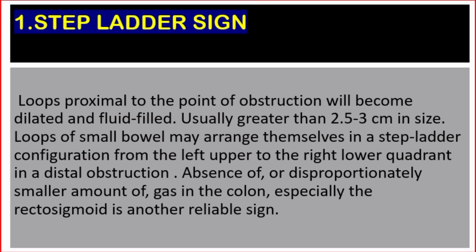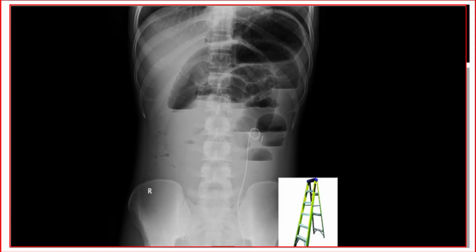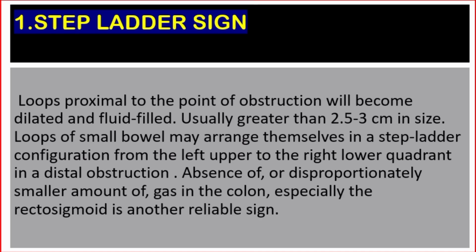Number 1. Step ladder sign. Loops proximal to the point of obstruction will become dilated and fluid filled, usually greater than 2.5 to 3 centimeters in size. Loops of small bowel may arrange themselves in a step ladder configuration from the left upper to the right lower quadrant in the distal obstruction. Absence of, or disproportionately smaller amount of, gas in the colon, especially the rectosigmoid, is another reliable sign.